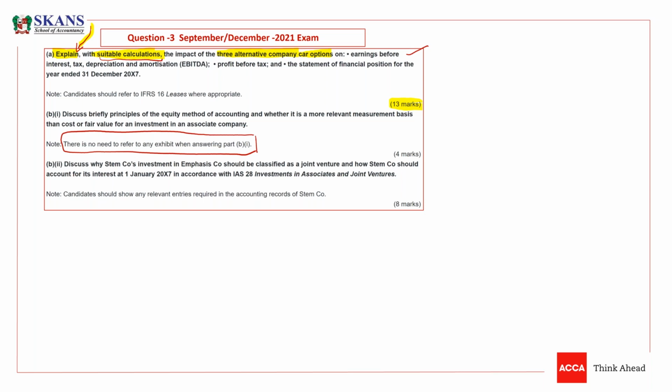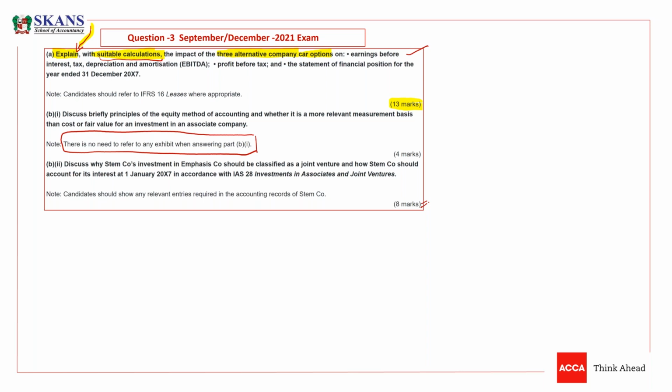Now, guys, what is this part? We will be solving this part as well. But other than that, we again have a requirement for 8 marks. So let's see what this requirement is. Discuss why STEM company's investment in Emphasis company should be classified as a joint venture.